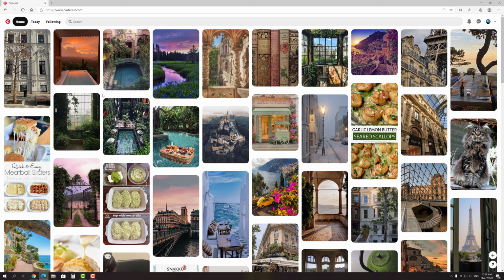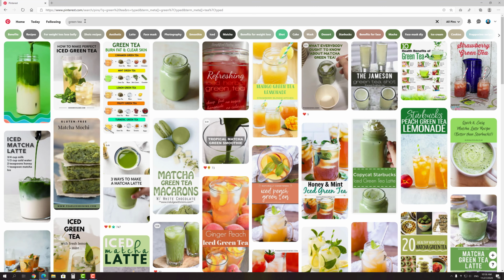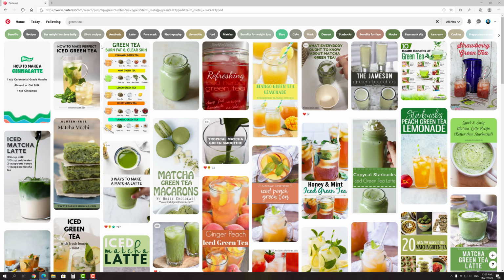First of all, you can use Pinterest search results for this purpose. Let's assume that I have a tea shop or blog about tea, so for example, I'll enter the phrase green tea into the search bar. Beneath the search bar you can see a row of colored tiles with words on them. These are the search suggestions that are most frequently used by Pinterest users. They are displayed in descending order, so the keywords on the left are the most popular ones. In fact, that's ready ideas for your new pins.